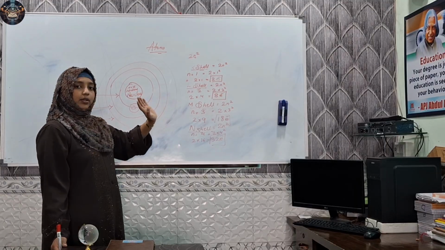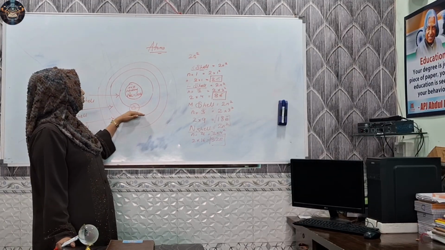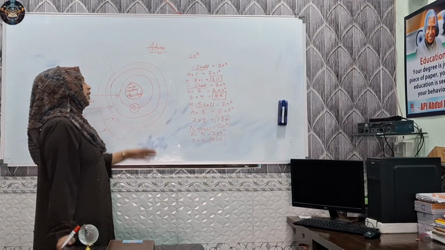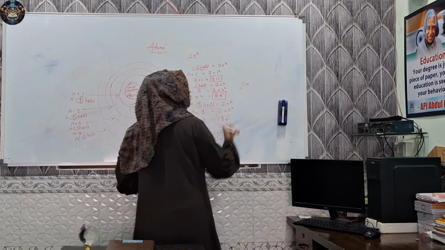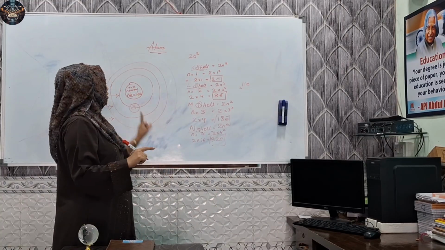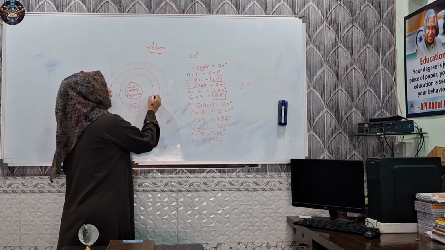As I told you about the hydrogen, hydrogen only has 1 electron, तो उसका first electron कहाँ जाएगा? K shell में. Helium, atomic number 2, that means it has 2 electrons. So first electron will go in K shell, second electron will also go in K shell.